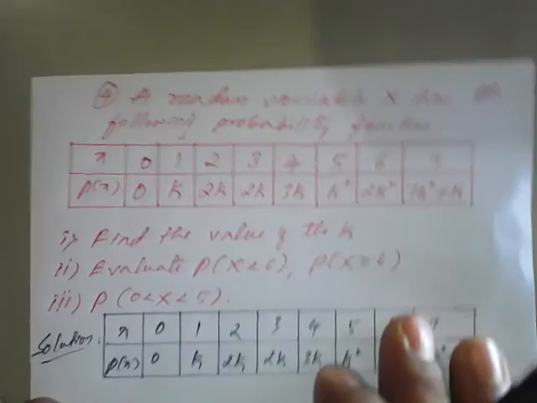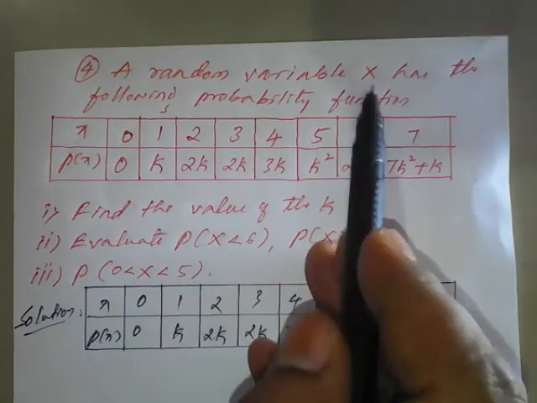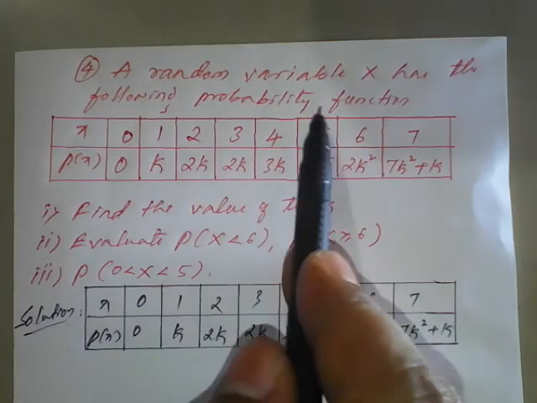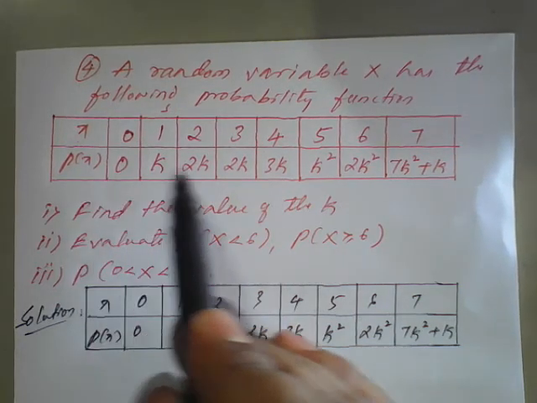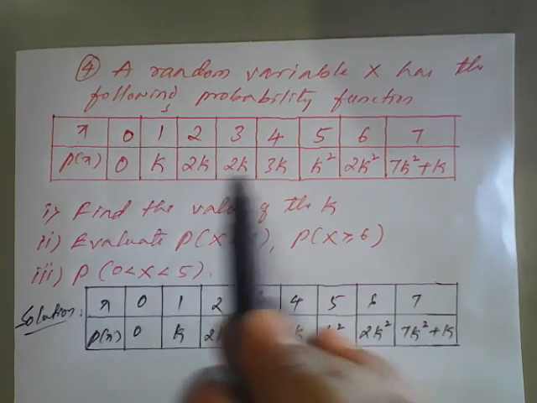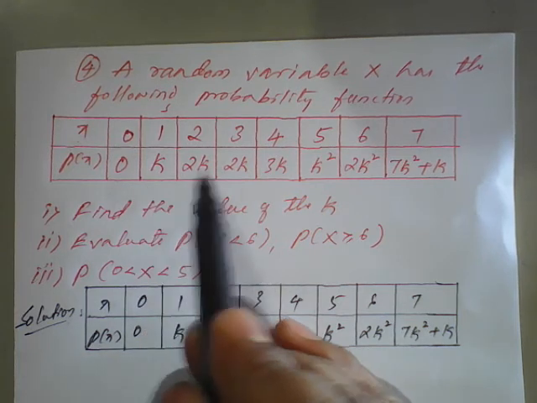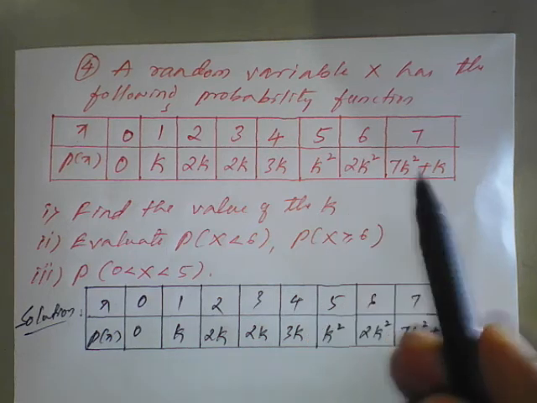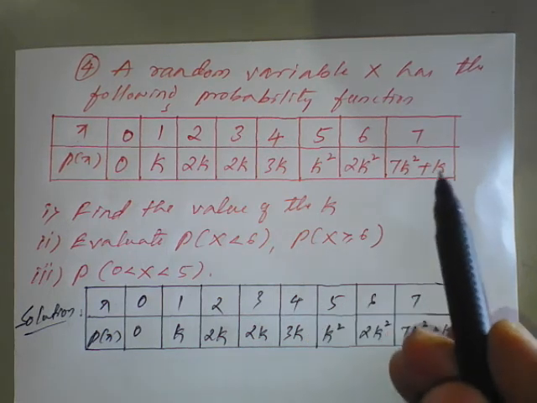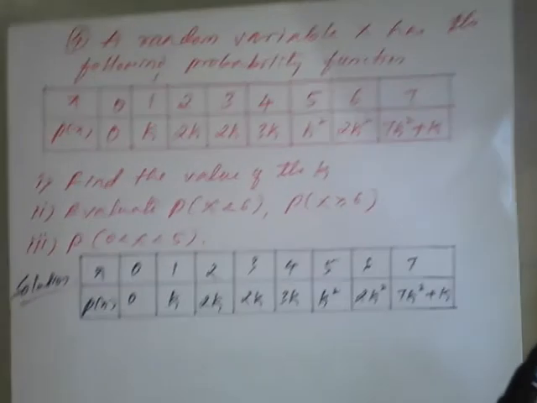Next example is a similar kind. A random variable x has the following probability function. They have given the x values and P of x values, which are in terms of k, but here the value of k is a little bit different. So k, 2k, 3k, k square is coming, 2k square is coming, and 7k square plus k is coming, but the procedure is the same as we have taken in the previous example.